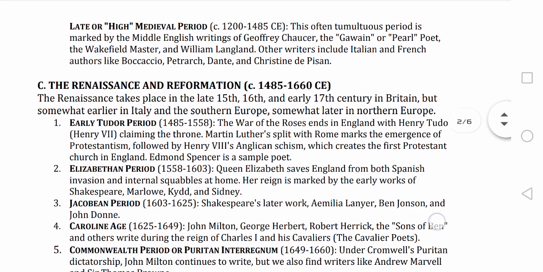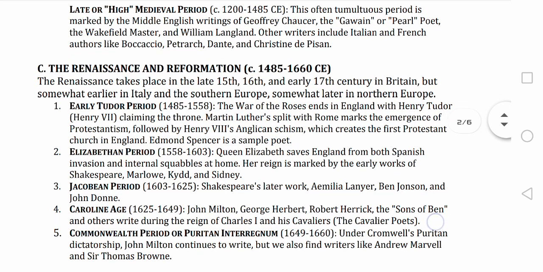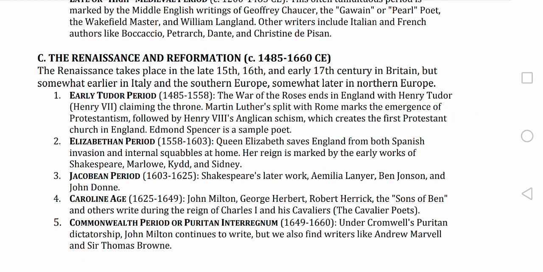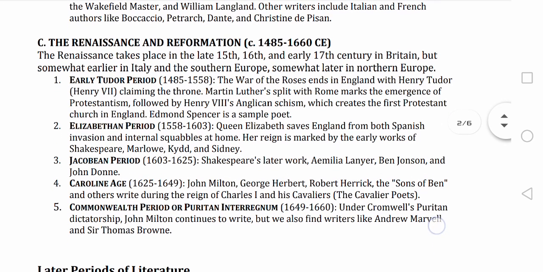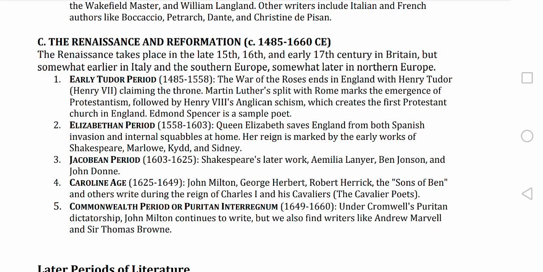The next section is called the Renaissance or the Reformation, from 1485 to 1660. It can be divided into the early Tudor period, 1485 to 1558, which is so important because the War of the Roses ended.